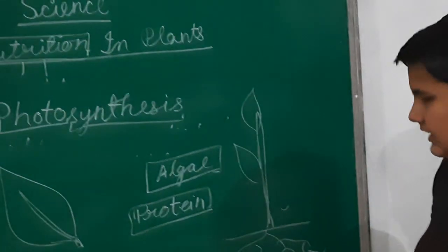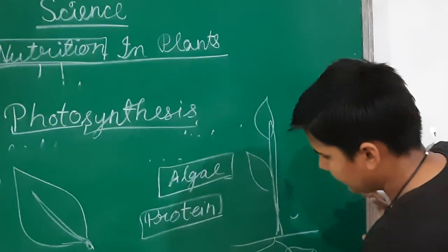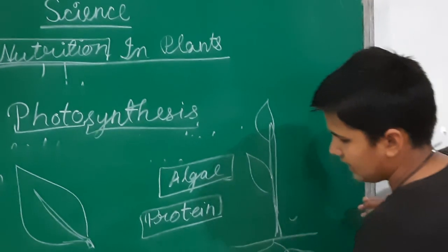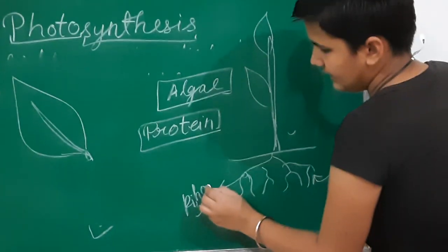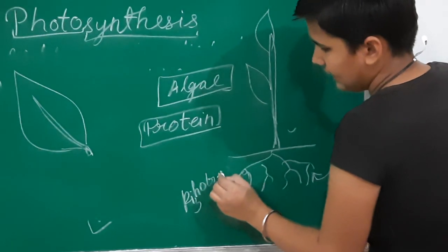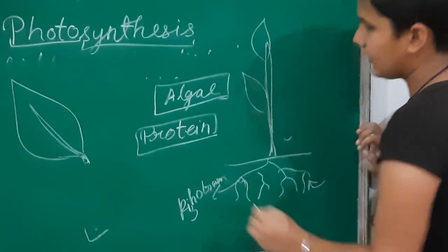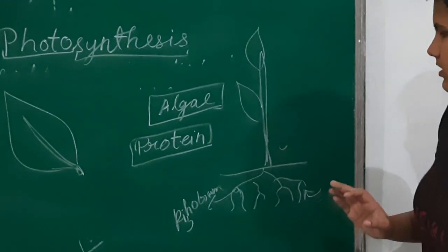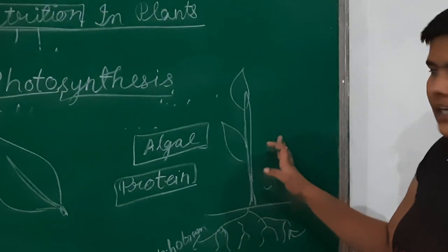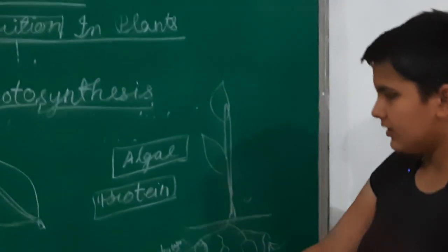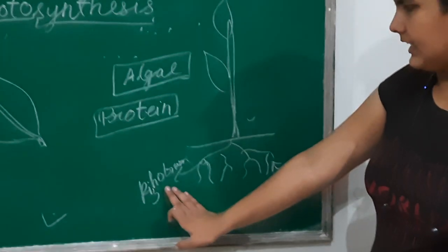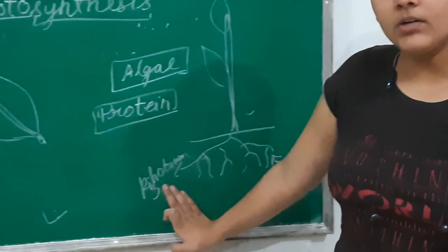There is a bacteria named Rhizobium present in the roots. It helps in the intake of nitrogen to the plants. So if the plants cannot take the nitrogen in the air, they can take it through the soil with the help of Rhizobium bacteria. We will study more about it at the end of the chapter.